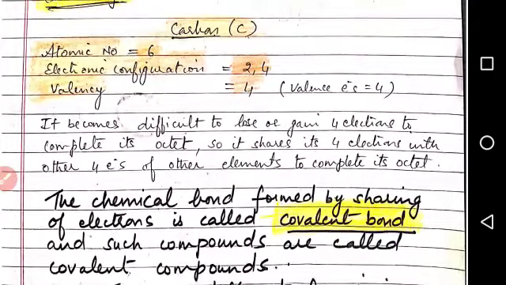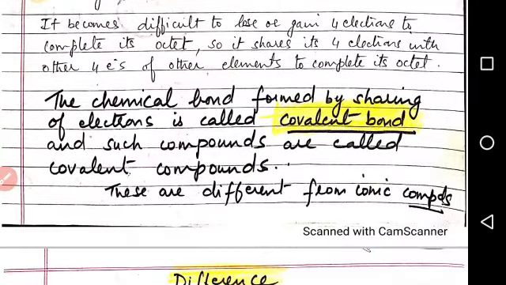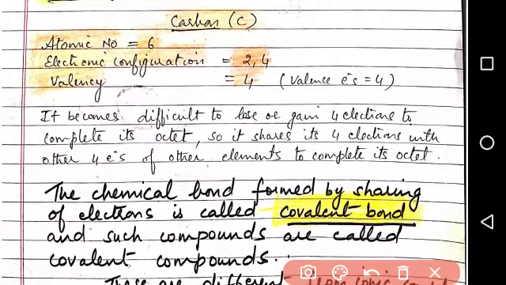Carbon has the symbol C. Atomic number is 6. Electronic configuration is 2, 4. So, there are 4 valence electrons, and its valency is 4. It is difficult for it to lose or gain 4 electrons to complete its octet. So it shares its 4 electrons with electrons of other elements to complete its octet.